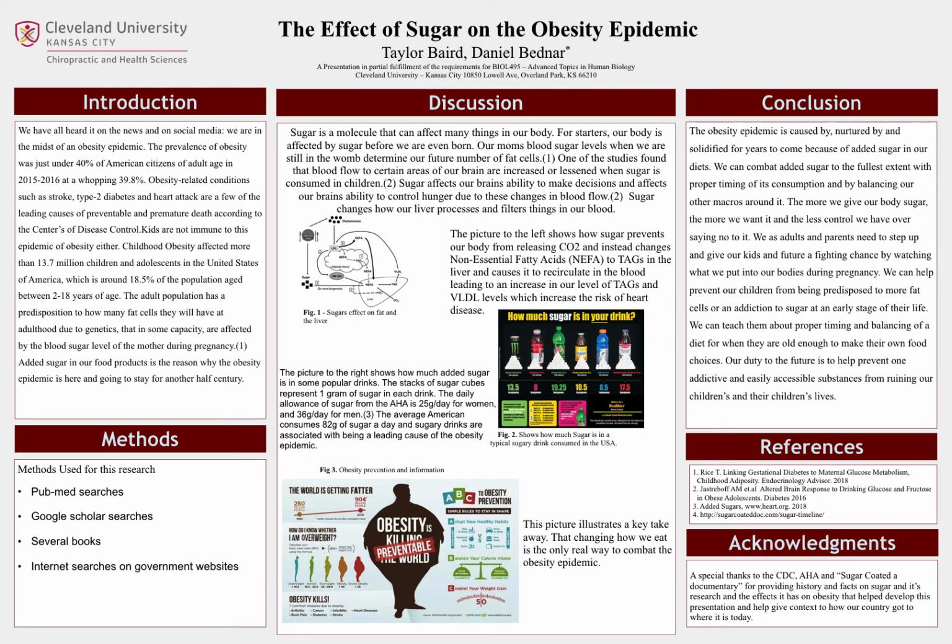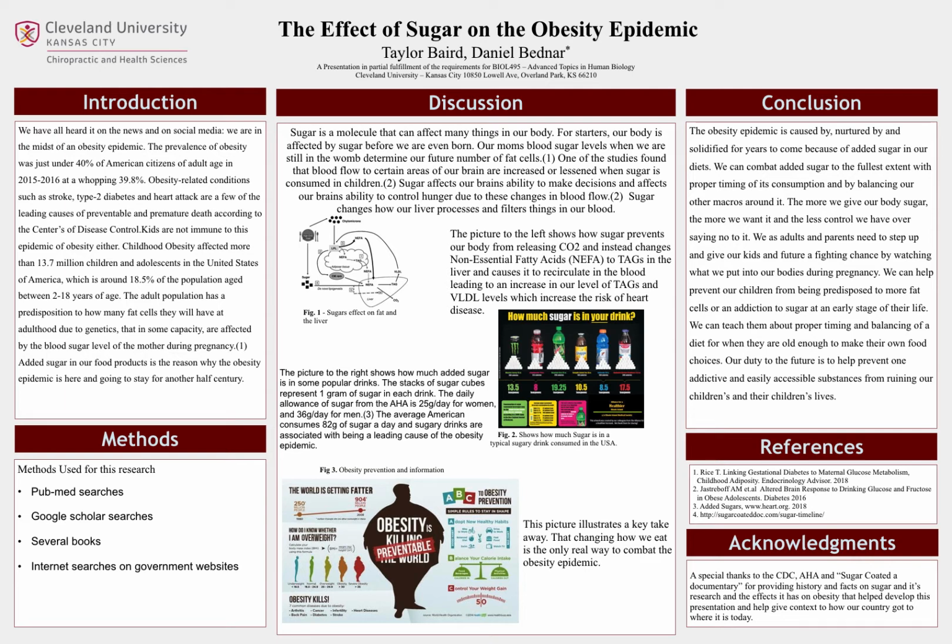A few more stats from the American Heart Association on sugar is that women's daily allowance of sugar is 25 grams per day, and men's allowance is 36 grams per day. Those numbers are far lower than the average consumed per day by Americans according to the Center of Disease Control, that states that Americans are consuming around 82 grams per day, which is 3 times more than those allowed by the AHA. This large amount of sugar affects how our liver processes and filters our fats in our bloodstream.